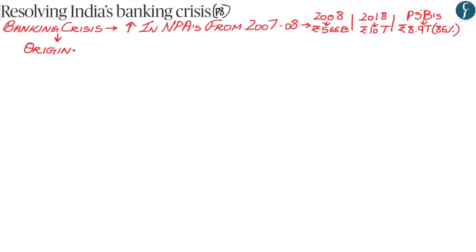Now, the main reason that started the non-performing assets, according to the author, was the credit boom that started in 2004 and ended in 2008. What had happened was that the world economy and the Indian economy were showing tremendous economic growth. Because of this tremendous economic growth within India, it led to the doubling of the commercial credit that the banks were providing.